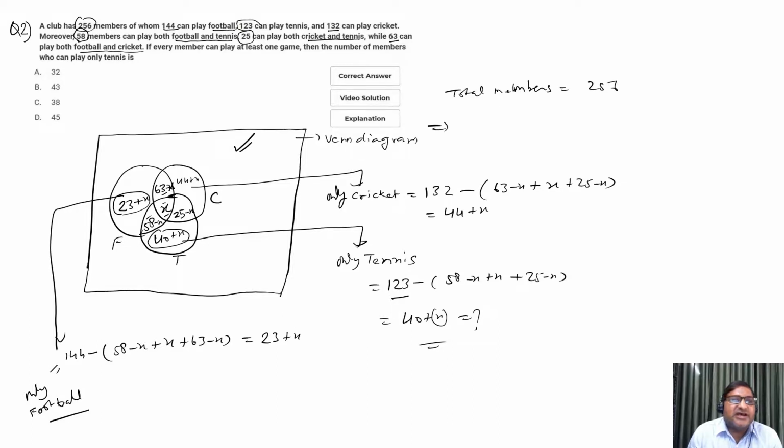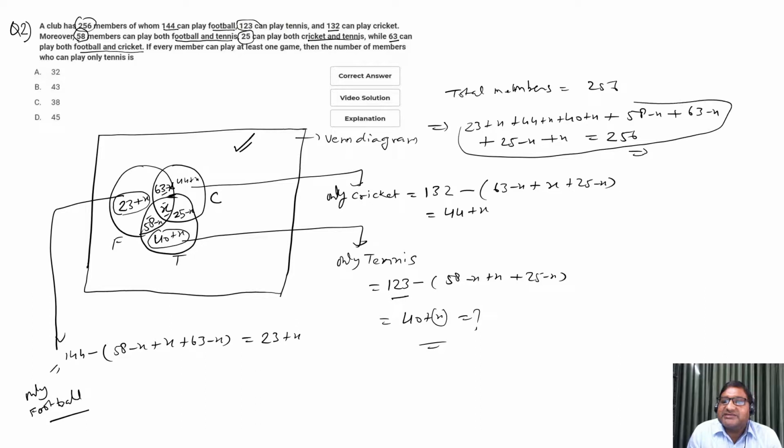This implies that 23 plus X, 44 plus X, 40 plus X plus 58 minus X plus 63 minus X plus 25 minus X plus X. This is 256. Now after calculation this will be an equation in the x. After calculation we will get x equal to 3. So we got x equal to 3.